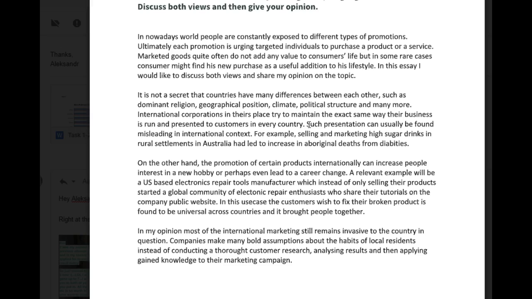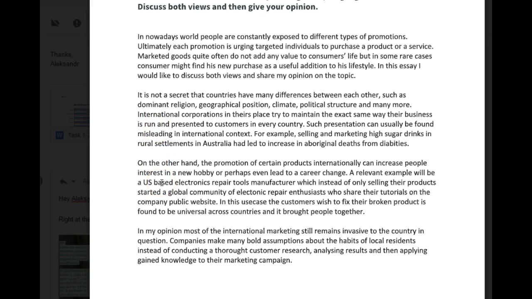So just something very straightforward, like: "There are many reasons why it is believed that international marketing is damaging to the host society." Okay, and then you can go into the details as to why. All right? And this part is okay, but like I said, the rest of it wasn't developed enough. I mean, you got into too many details that really didn't help your argument.